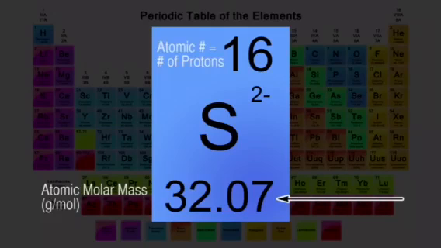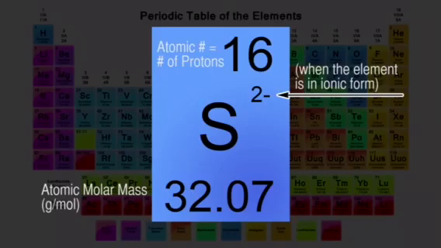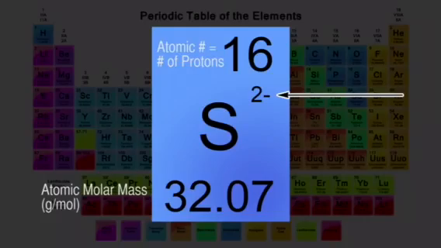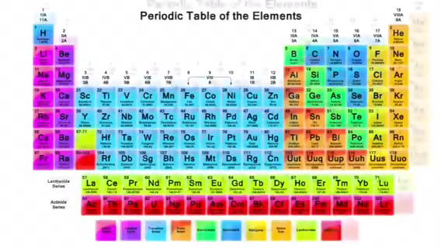And here you have 32.07, which differs between different elements. And then you have the charge, which happens sometimes when it's an ion. It's 2 negative, which means that it gained 2 because it's easier to gain, because it's in group number 16, so it has 6 valence electrons, so it just needs 2 to fill its outer energy level, which is 8. When it gains, it becomes negative. It gained 2, and so it's 2 negative.